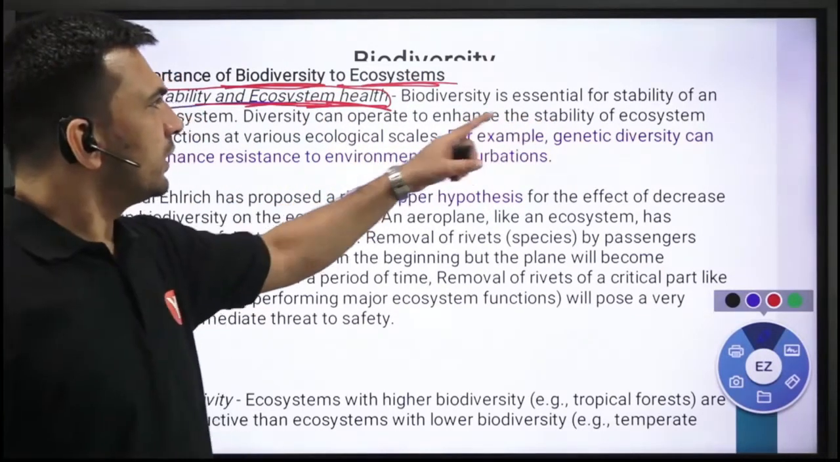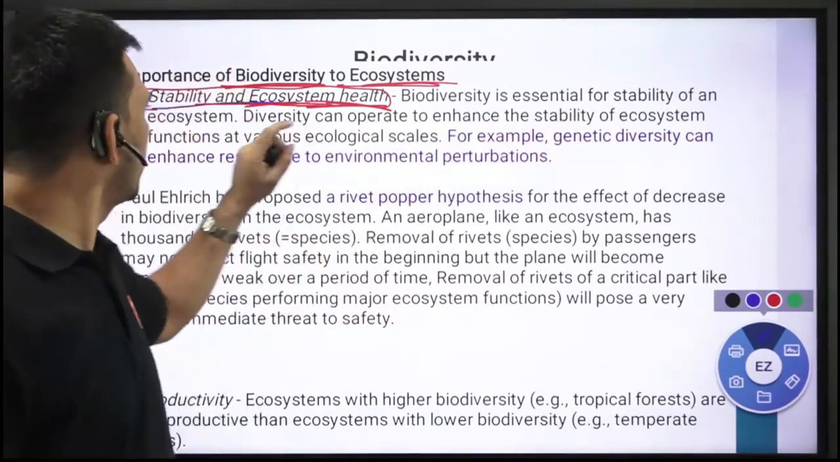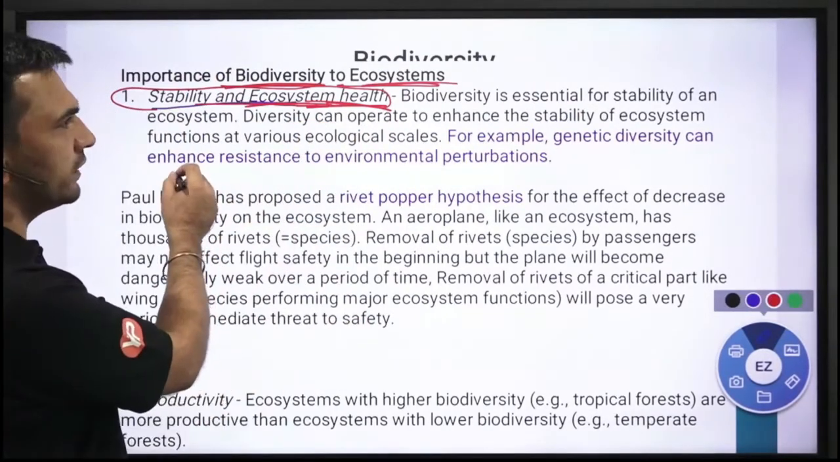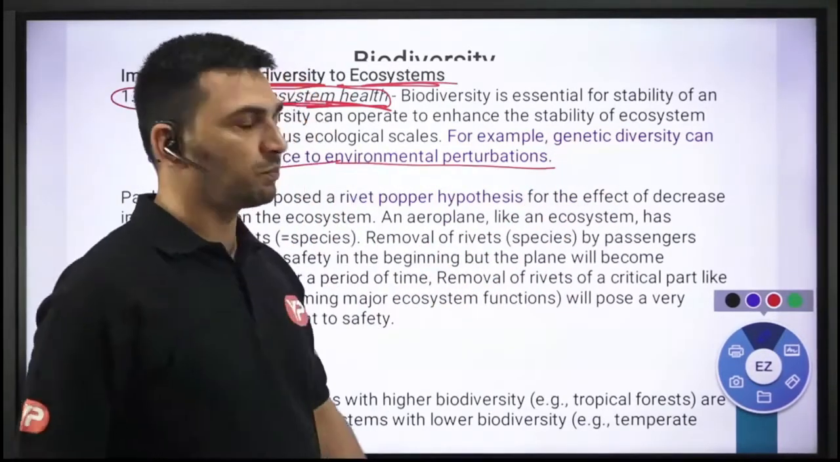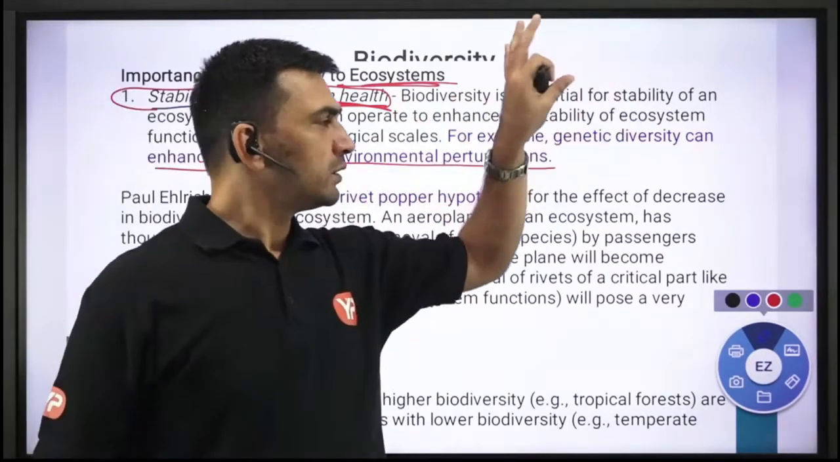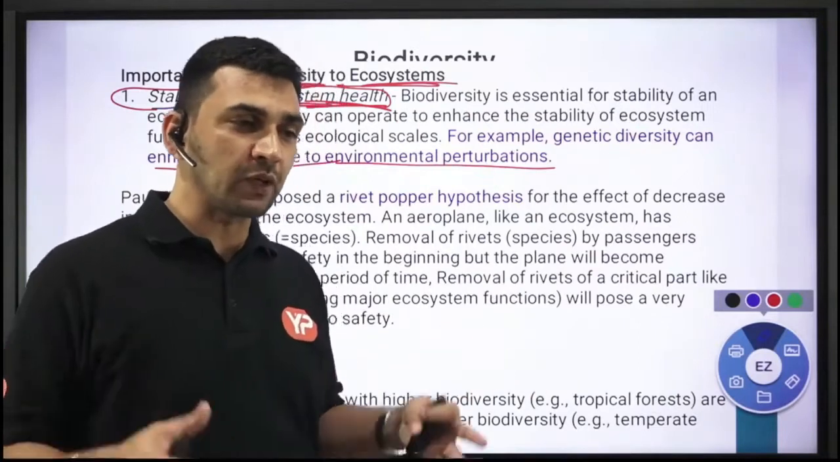Biodiversity essentially provides stability for an ecosystem. Diversity can operate to enhance the stability of the ecosystem function at various ecological stages. For example, genetic diversity can enhance the resistance to the environmental perturbation. Perturbation का मतलब changes और disturbances. तो ये वही चीज है कि आपका जो है stability bring करता है, it brings the stability or maybe health, maintains that particular ecosystem healthy.